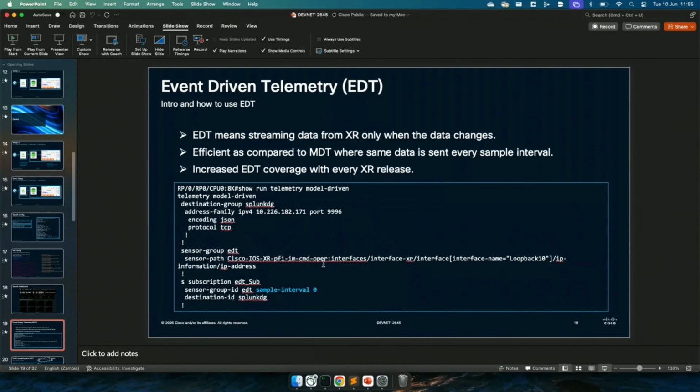In this case, I have created a loopback interface and assigned a particular IP address to it. What I'm going to do is change the IP address and check if I get the data on the screen or not. If it works fine, I will get the data as soon as the IP address changes on the XR.